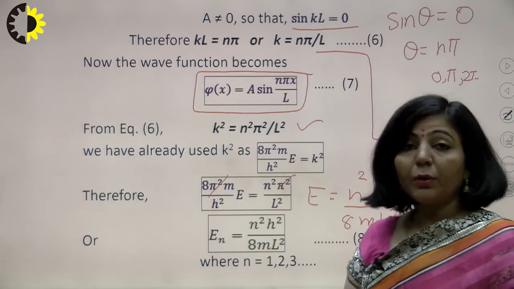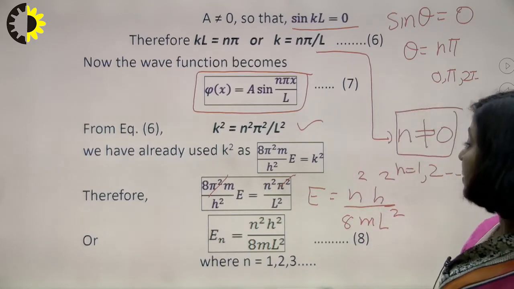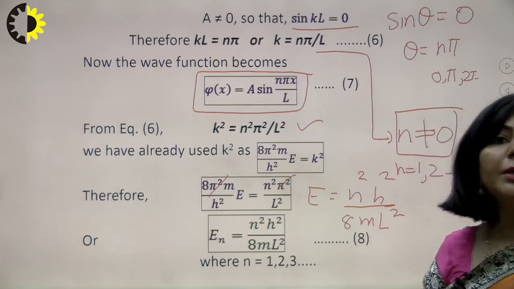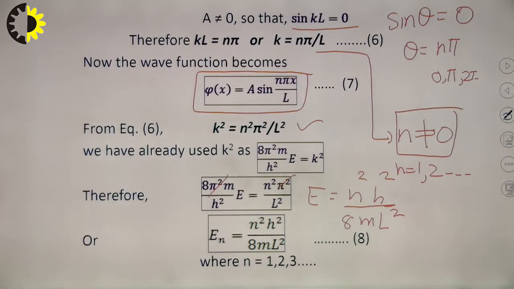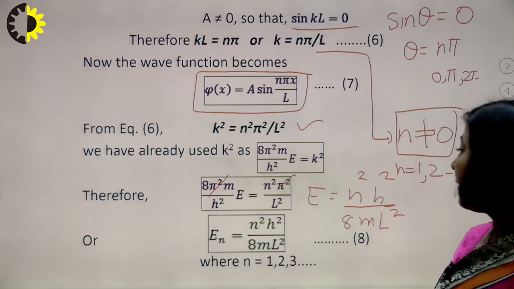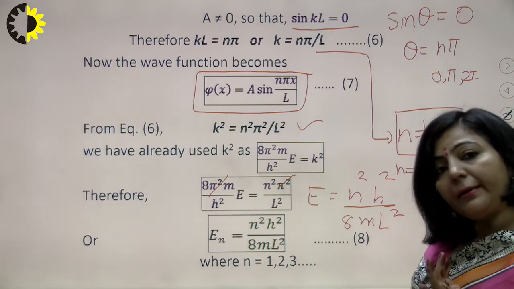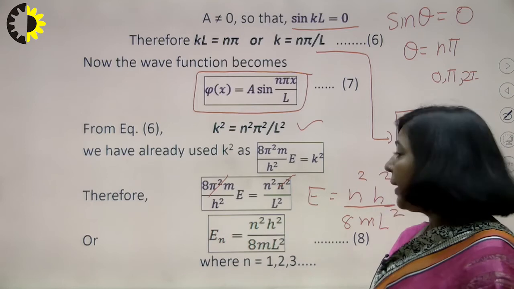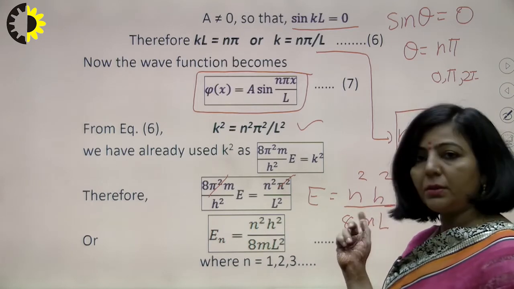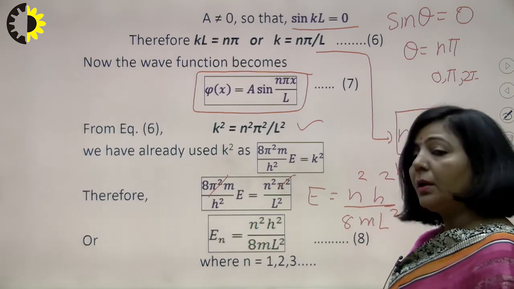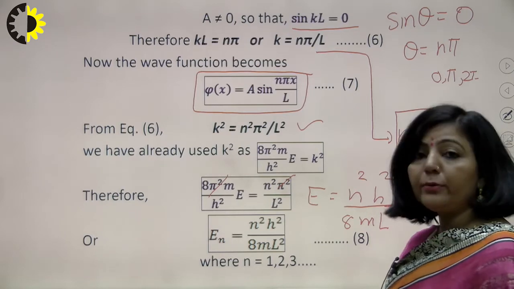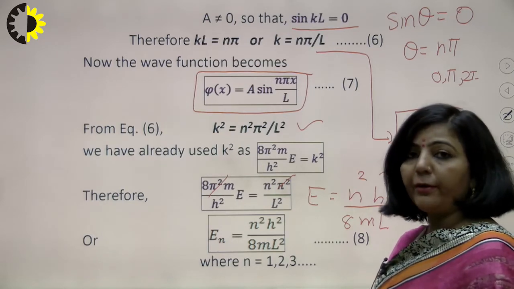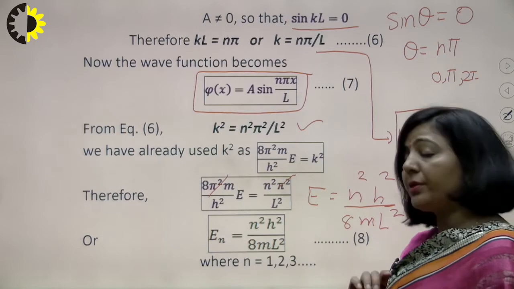You can see here that this h, Planck's constant, has a constant value. This m, the mass of the particle, is again constant. L is the width of the box. It means h is fixed, m is fixed, L is fixed, but for different values of n, E will be different. That is the reason En is written over here.